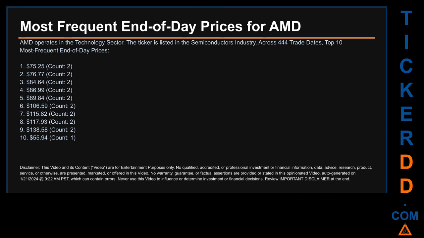Because I could not find information about this entity quick enough, let's take a look instead at how often particular end-of-day prices occurred. Across 444 trade dates, the top 10 most frequent end-of-day prices were: first, $75.25, happened 2 times. Second, $76.77, happened 2 times. Third, $84.64, happened 2 times.